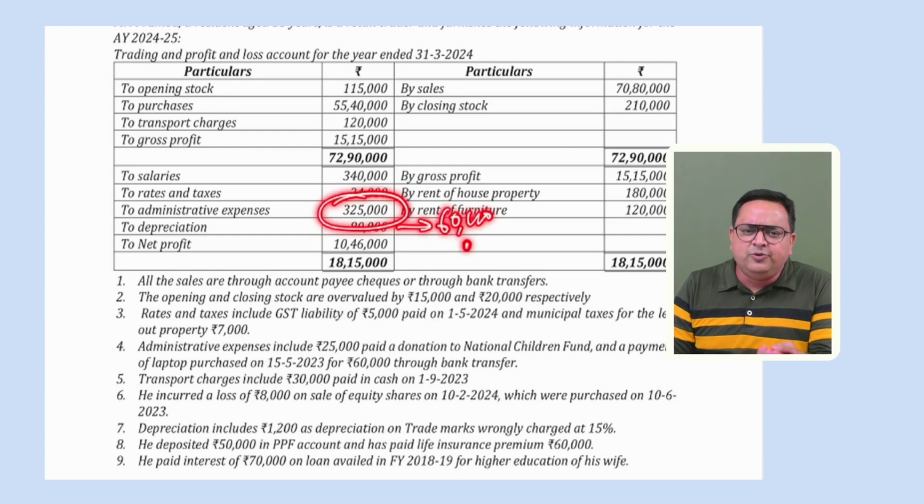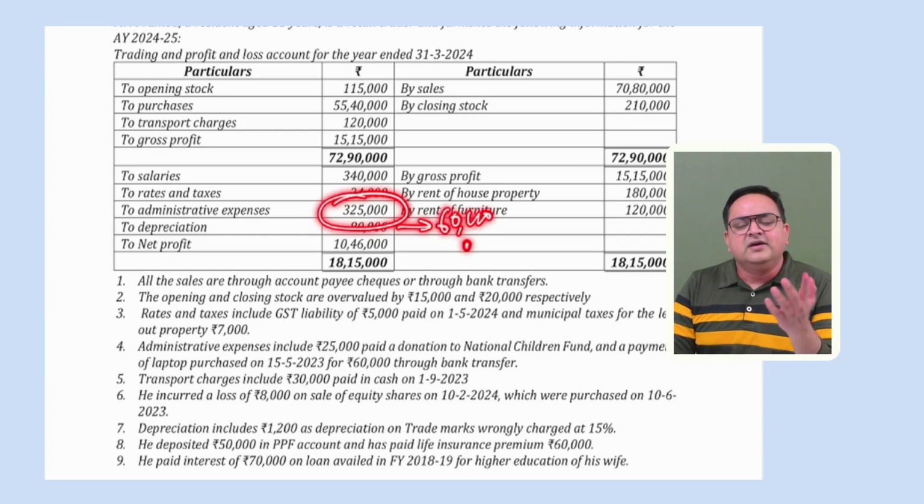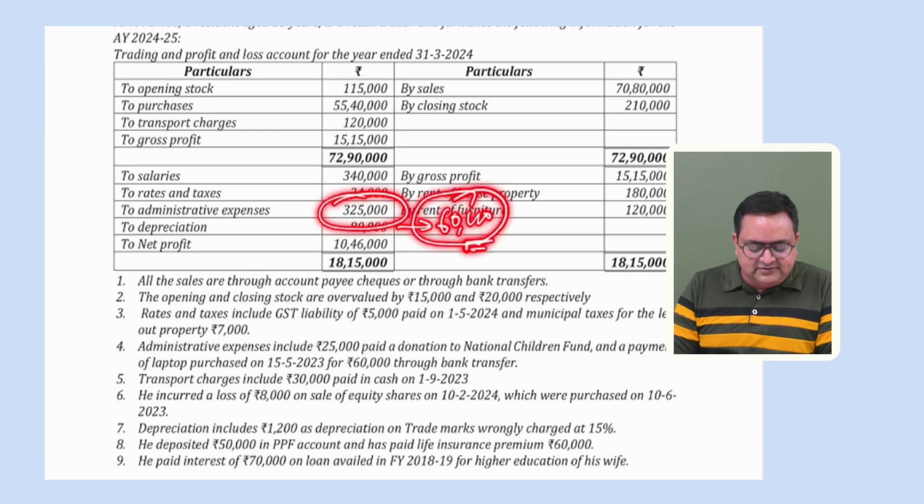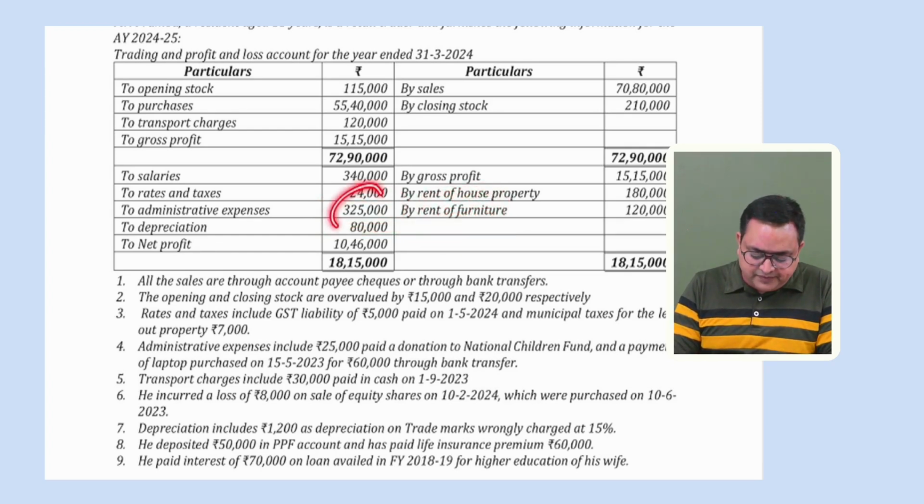And you understand that on computers, laptops, printers, scanners, UPS, we charge a 40% depreciation rate. So please add back the 60,000. 60,000 is capital expenditure. You cannot deduct this in your P&L account, add it back. And then we have to take care of depreciation also. When we compute depreciation, we have to take care of this point also. Correct? And how much depreciation will be charged?